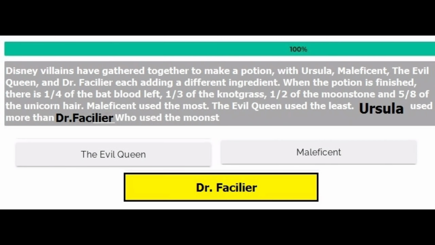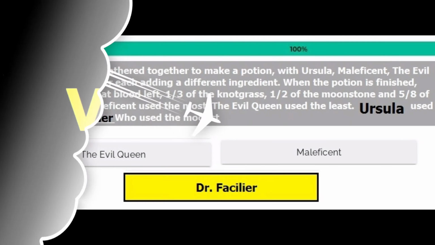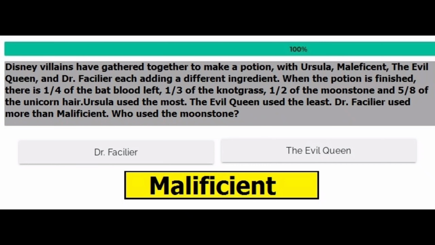Similarly, for version 3, if the question is this type, then your answer is Dr. Facilier. Just read the question very carefully. The question must be the same, otherwise the answer will not match. Now for version 4, if you find this question, then your answer is Maleficent. So please read the question very carefully.